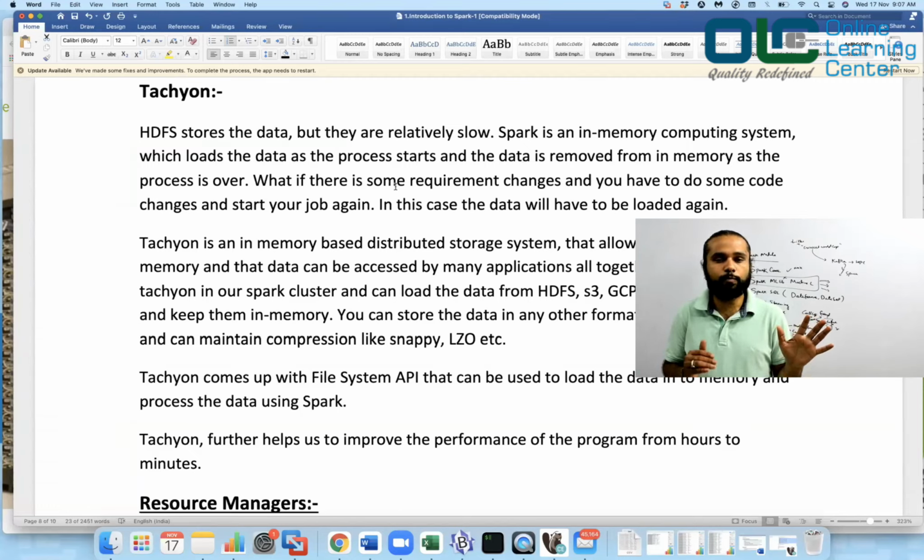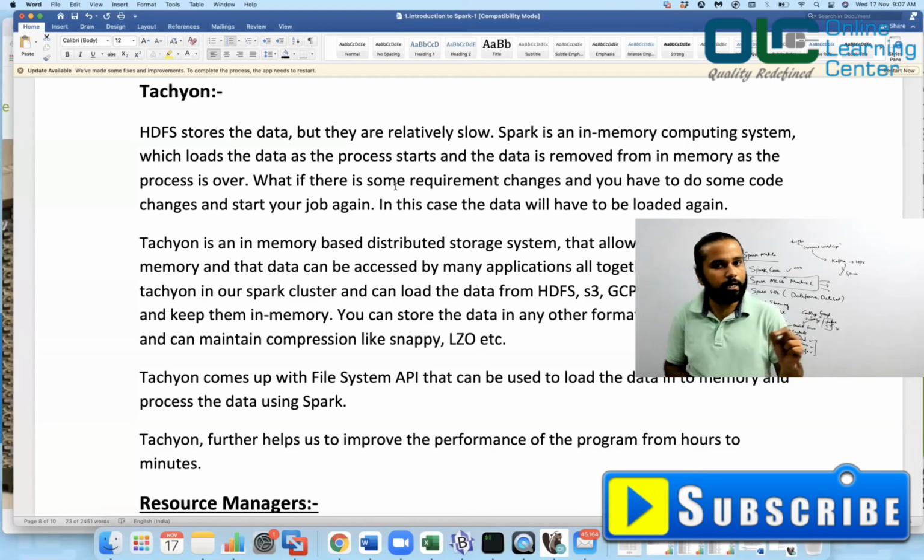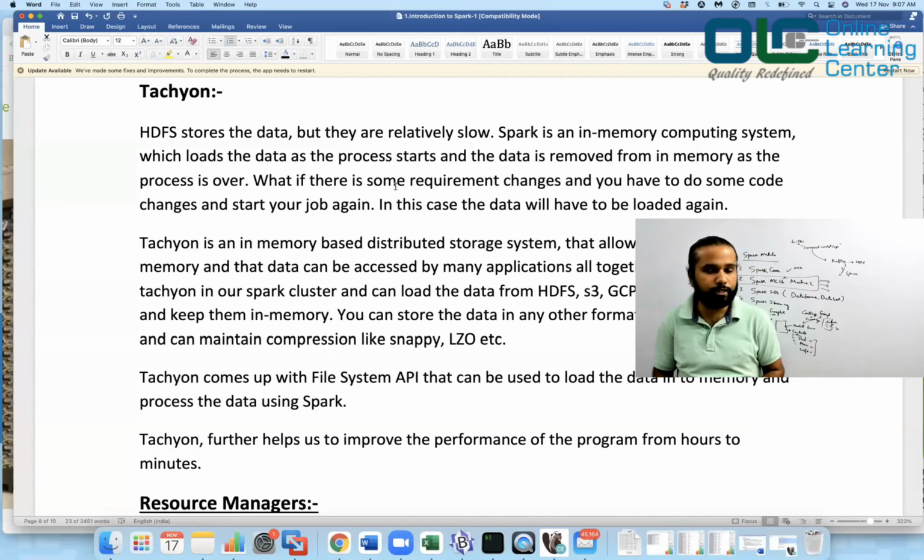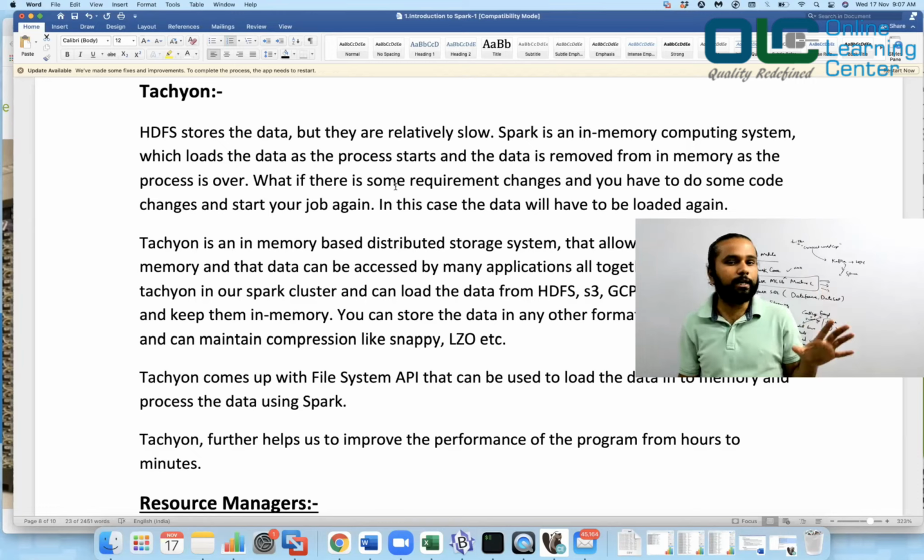Okay. Now, if I run this program again, then everything would happen again, right? Which means again, the data has to be loaded in memory, RDDs would be created, and then the transformations, everything would be executed. It would happen again and again. If there is a little code change, then most likely all the steps would be executed again, which you don't want to do. So what you want to do is, I want to create a memory wherein I would keep some of the intermediate output in that Tachyon, so that if I start my Spark job again, I should be able to make use of the data which I have already saved in Tachyon.